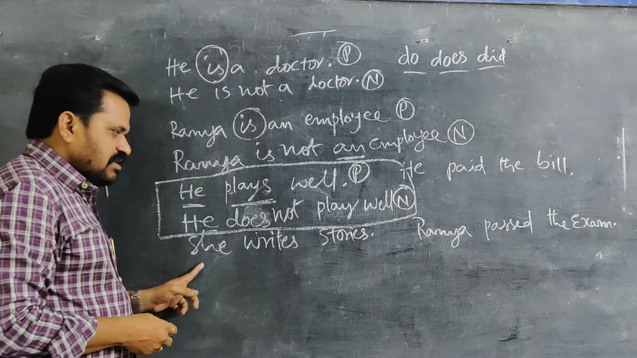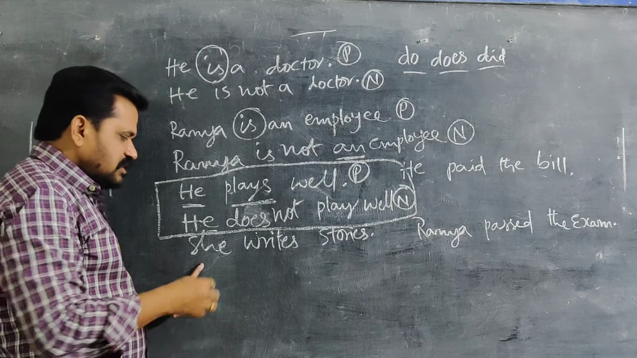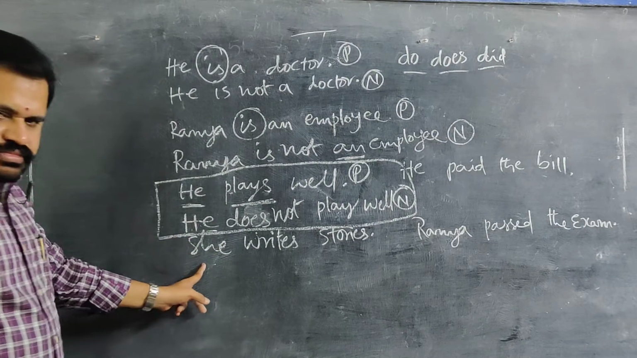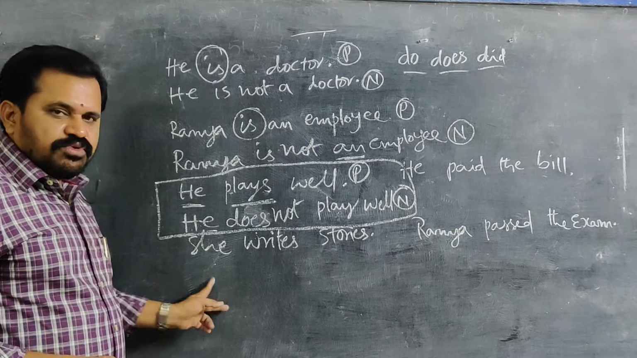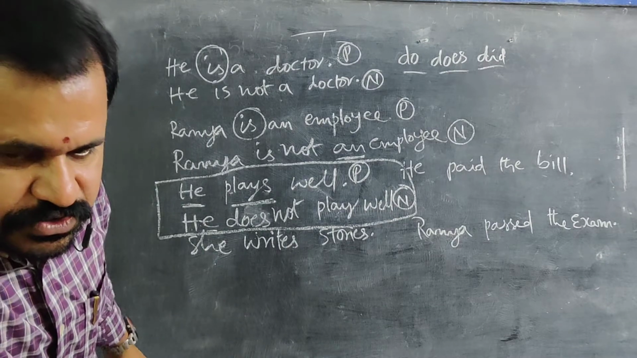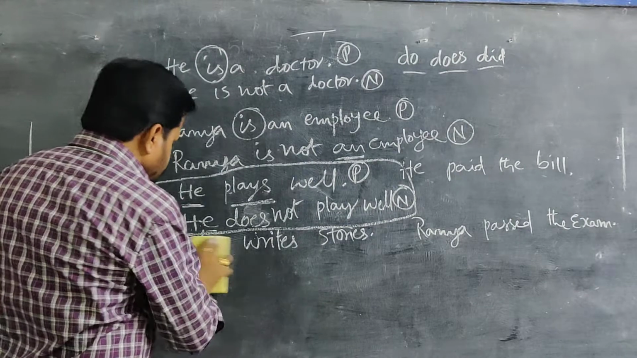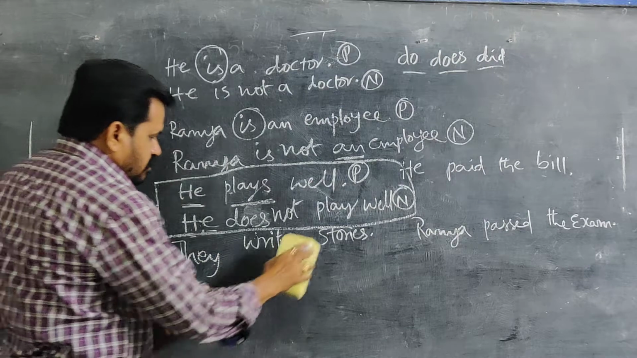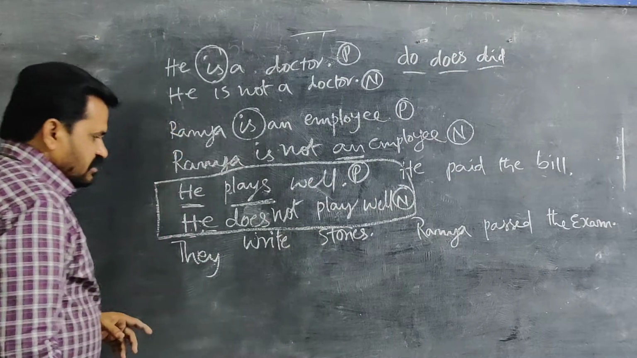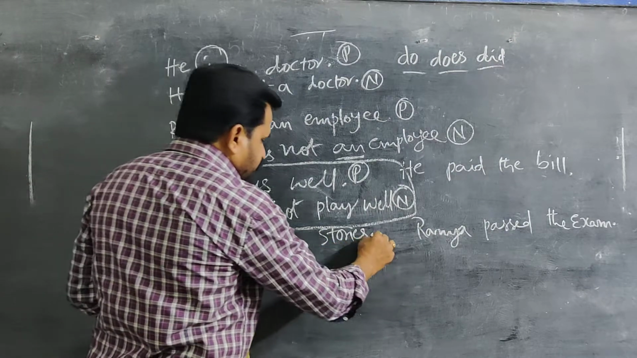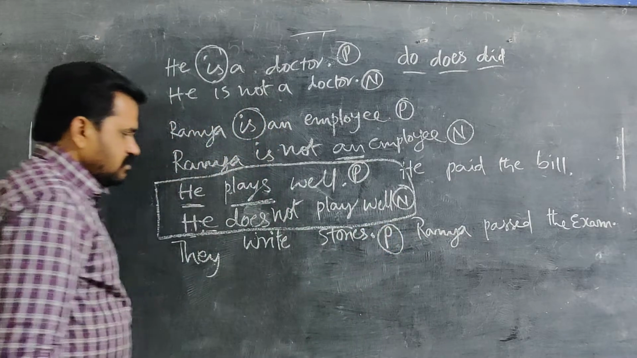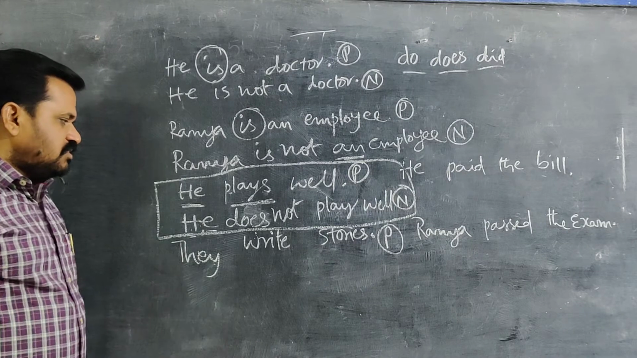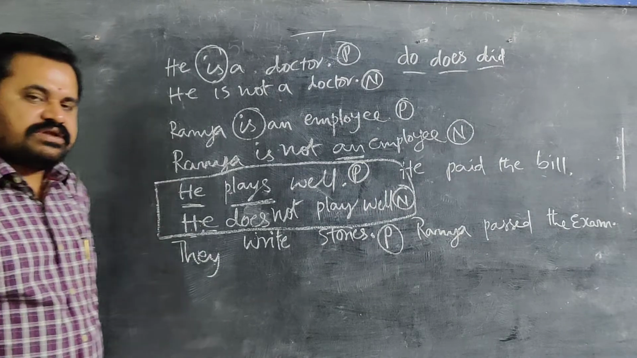Again we come here. Here also the subject is singular. Better I take a plural subject to give you good clarification. So I make it they, and I make this also plural: they write stories. This is a positive sentence. You are asked to make it negative, or I ask you to make it negative. They write stories. What is the negative sentence for it?